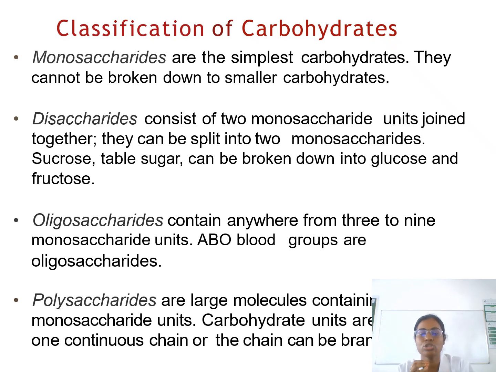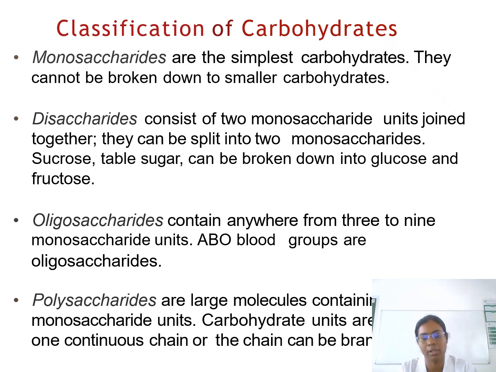So what is the classification of carbohydrates? Monosaccharide, disaccharide, oligosaccharide, and polysaccharide. Monosaccharides are the simplest carbohydrates. They cannot be broken down into smaller carbohydrates. Disaccharides consist of two monosaccharide units joined together. For example, maltose is glucose to glucose, and table sugar can be broken down to glucose and fructose.